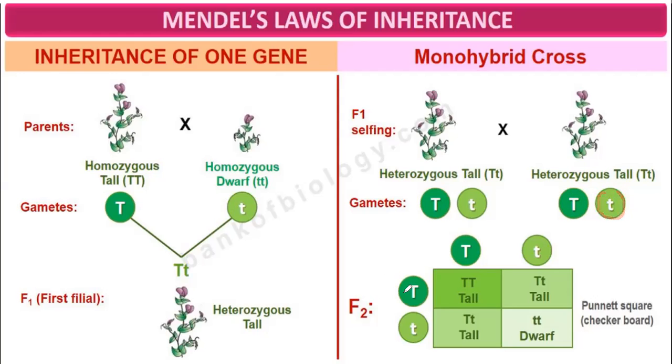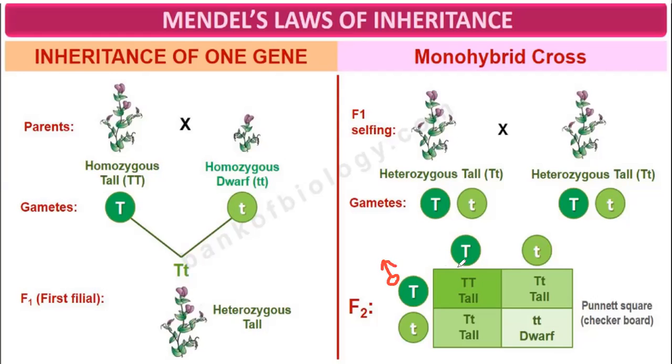So in the F2 generation, these gametes combine, and this can be represented in the form of a square. This was discovered by Punnett. That's why it is known as the Punnett square. Another name of the Punnett square is checkerboard. These gametes are male and female. You can see this is female and this is male.